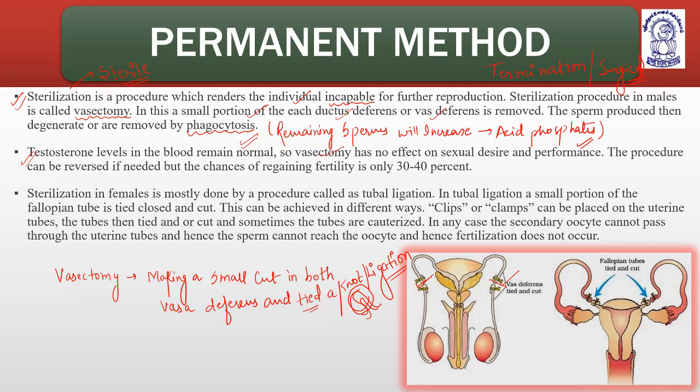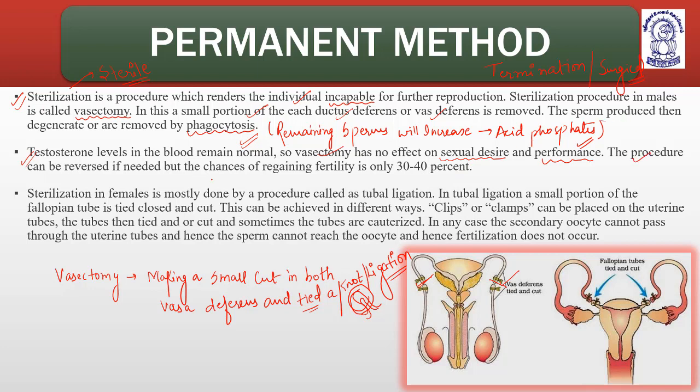No variations in the testosterone levels, or the variations will be temporary. So vasectomy has no effect on sexual desire, means sexual urge, and performance of the male. Okay. So sexual intercourse can continue, but the ejaculation of sperm will not be there. Hence there are no chances or less chances of the female getting conception.